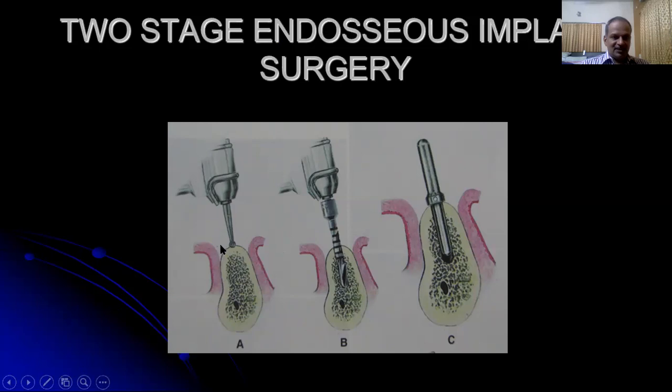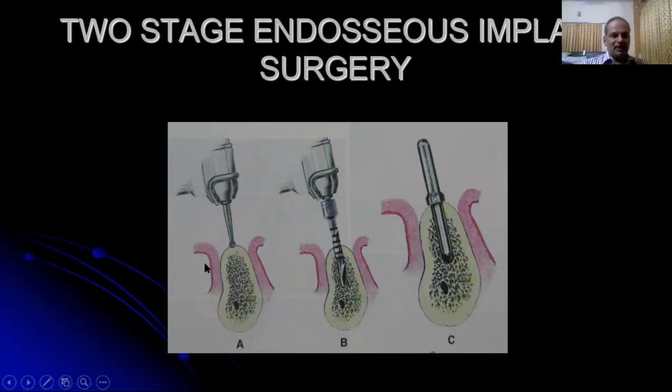After the incision, the full-thickness mucoperiosteal flaps are reflected up to the mucogingival junction, and these flaps can be either sutured to the buccal mucosa or to the adjacent teeth. And then the surgical stent is placed, which we prepared during the pre-treatment evaluation, which will help in surgically placing the implants in a prosthetically driven manner.